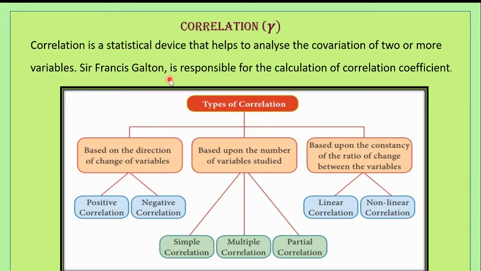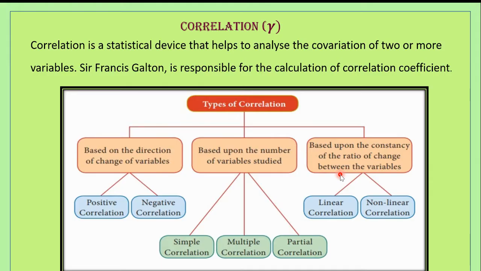Sir Francis Galton is responsible for the calculation of correlation coefficient. So correlation is classified in several ways. Three of the most important ways of classifying correlation are based on the direction of change of variables, based upon the number of variables studied, and based upon the constancy of the ratio of change between the variables.